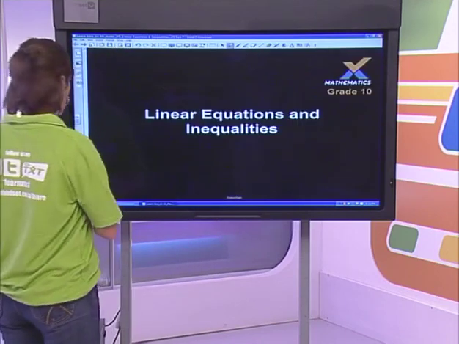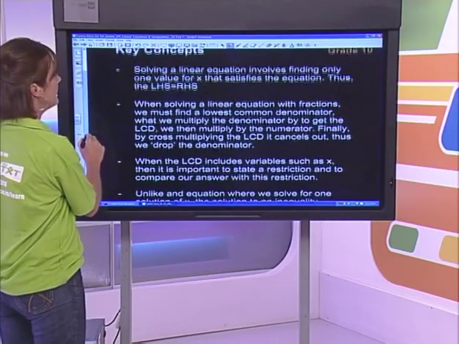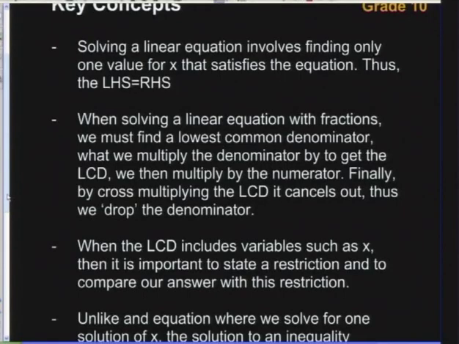Let's get going with our key concepts, okay? Very quickly, let's have a look, grade 10s. When we're solving a linear equation, it involves finding only one value for x, as we said, and essentially the point of an equation is to make sure that the left-hand side is equal to the right-hand side.